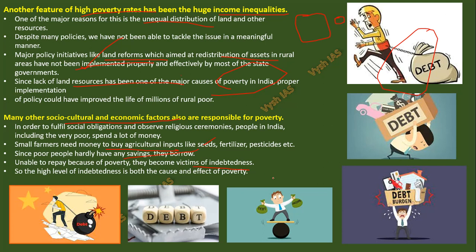Okay, then people start committing suicide also. So high level of indebtedness is both the cause and effect of poverty. Okay, so this also can be a UPSC question. High level of indebtedness is both the cause and effect of poverty. Explain. That time you have to explain all these things, whatever you learned from here, what you see around you.